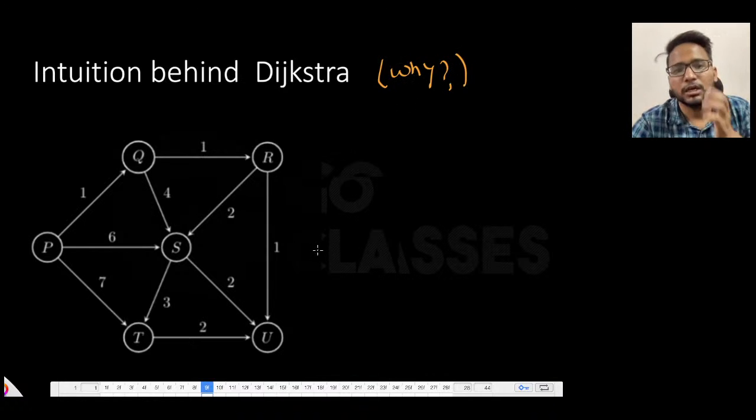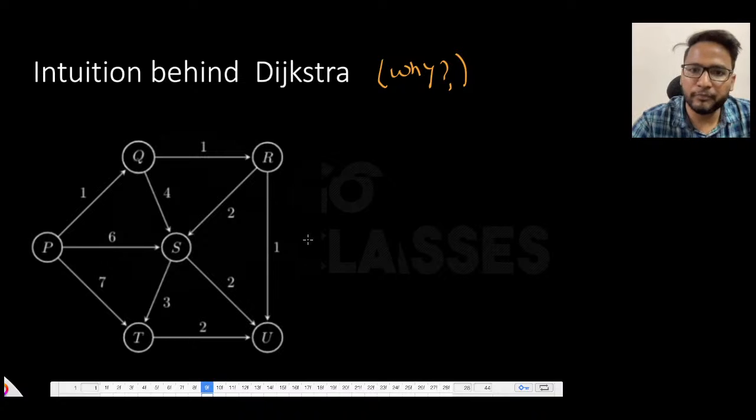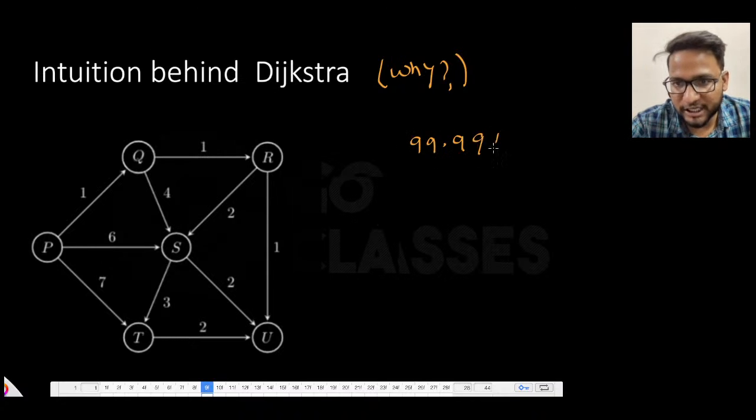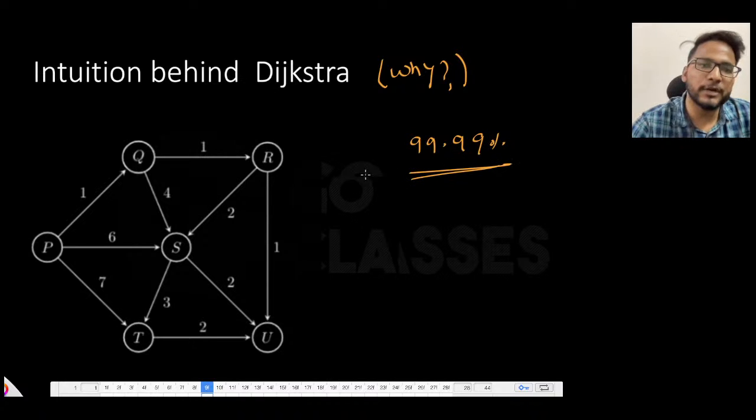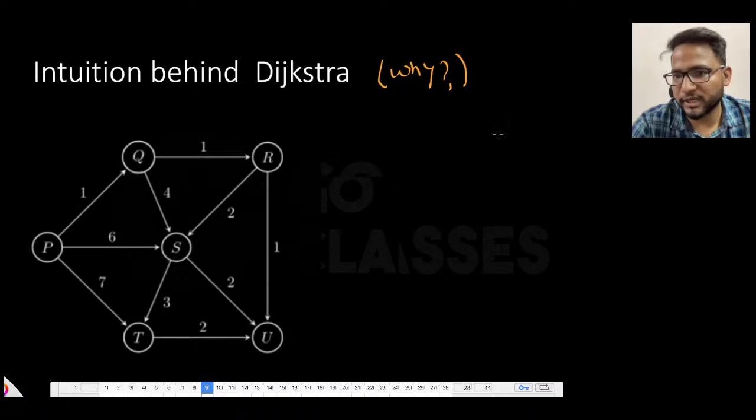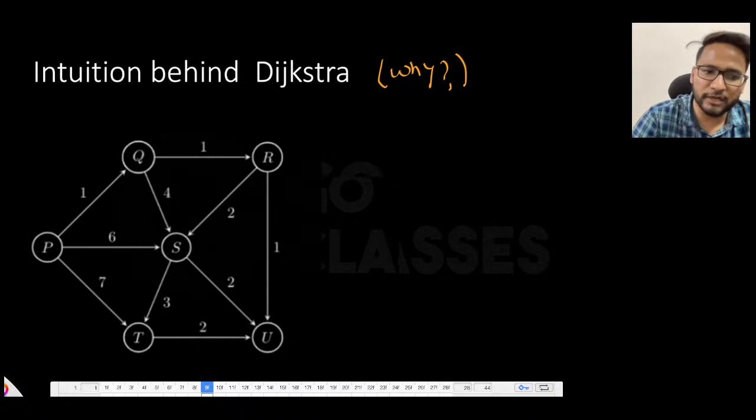I can tell you that most of the aspirants, maybe 99.99% of aspirants, will fail to answer this simple question: why the Dijkstra is working in the way it is working. I mean, they can solve the questions, that's not a big deal, but they will not be able to answer why it is working. Suppose they went to some interview, then they will not be able to crack this interview. Because if they ask you why it is working, most of the aspirants fail. Anyway, let's come to the question.